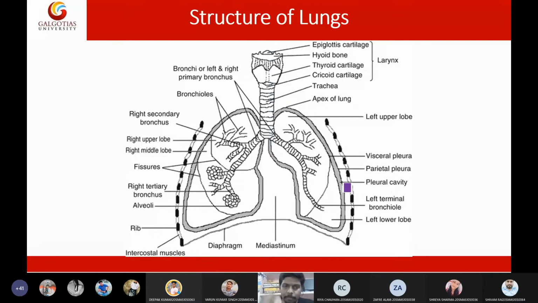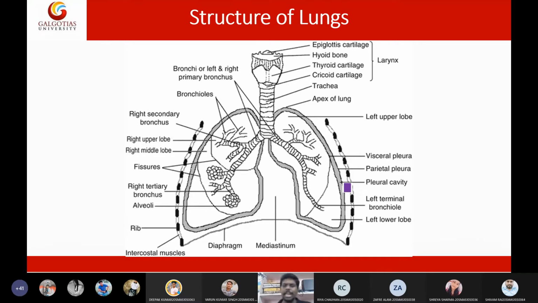This pleural fluid helps in reducing friction. It is very important in order to maintain the lungs. We know that the lungs will expand and contract. When the lungs are expanding and contracting, there will be friction. Also keep in mind, lung tissue is very delicate, made up of elastic tissue.